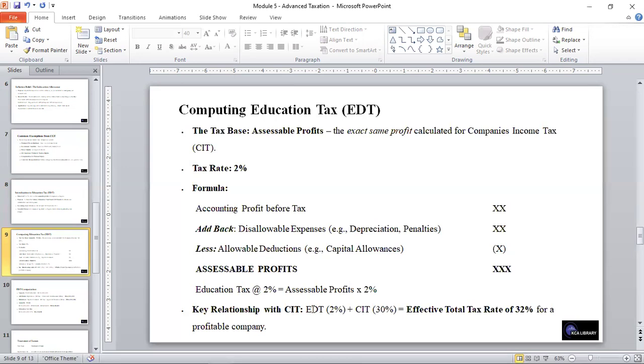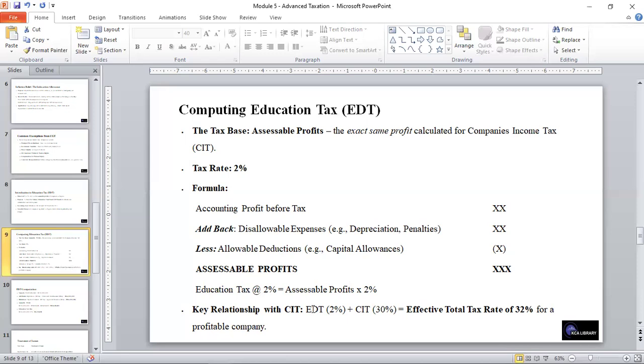And to calculate this, we have it as shown. You add back disallowable expenses to the accounting profit before tax, and you less the allowable deductions, and you are able to get the accessible profit. And then after the accessible profit, you calculate the 2% of the accessible profit to be able to get the education tax.